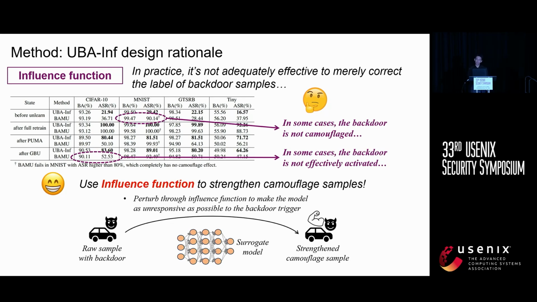First, influence function is easy to apply to label-corrected camouflage to maximize their negative influence on the backdoor through perturbation, and it is widely used in model analysis and unlearning algorithms. We calculate influence on a circuit model to maintain the black box setting.